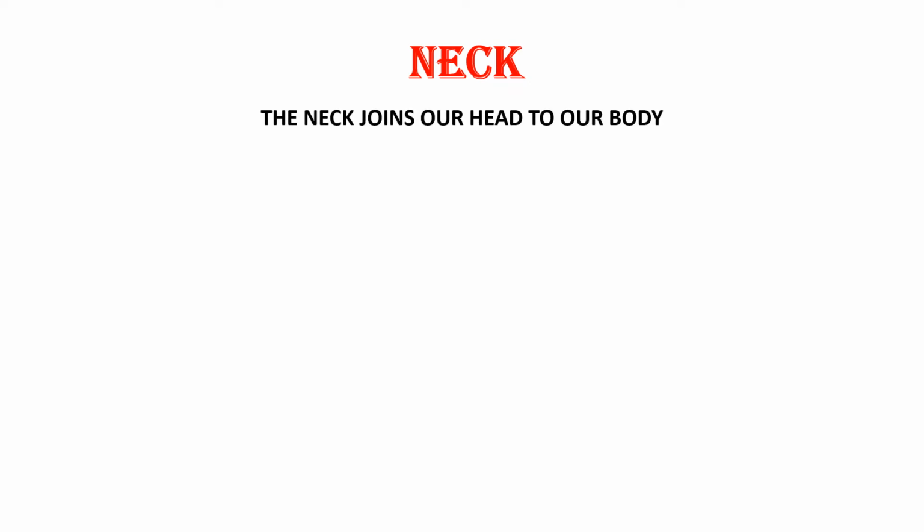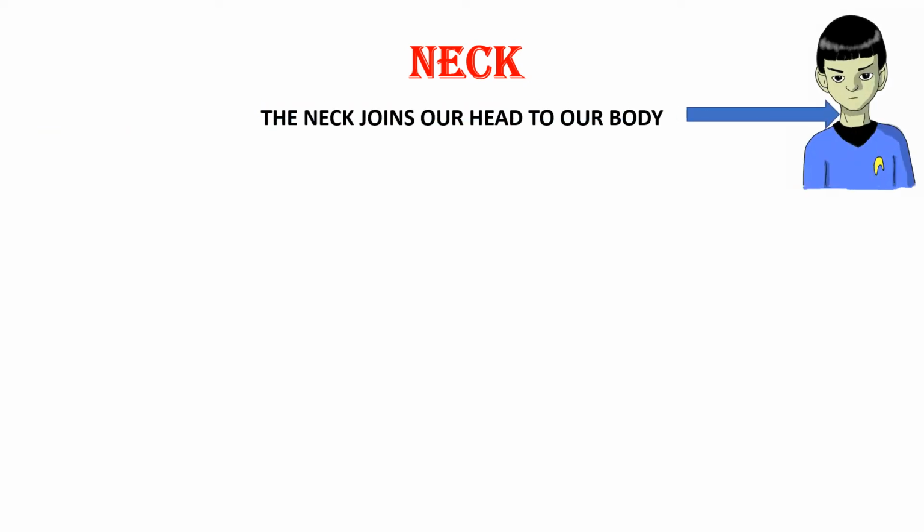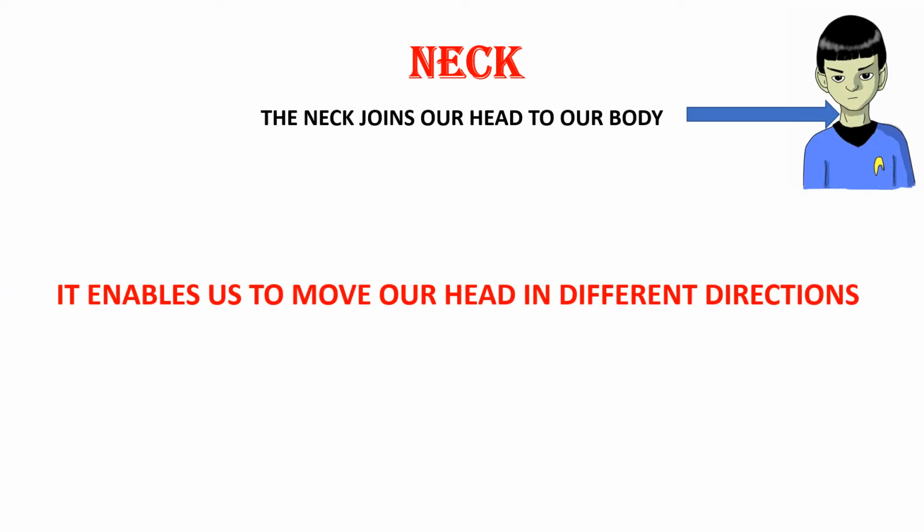Next one. Neck. What is neck? The neck joins our head to our body. See, this is a boy and the arrow is showing his neck. The boy's neck is being shown by the arrow, right? The neck joins our head to our body. It enables us to move our head in different directions.